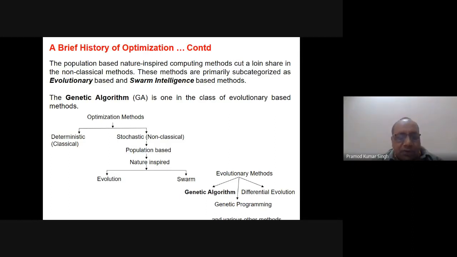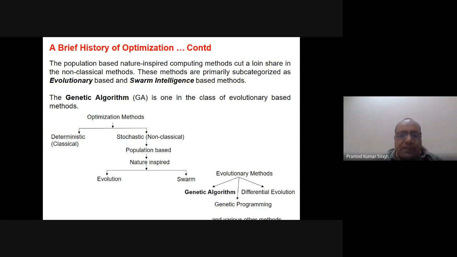In the population based, we have the nature-inspired algorithms, and these are usually categorized as evolutionary algorithms, which are based on nature's evolution principle. Another category is known as swarm intelligence based algorithms, which are based on the foraging behavior of species, that is, how they search for food. When we come to the evolutionary methods, we have genetic algorithms, differential evolution, genetic programming, and a lot of other methods. I have made NSGA2 bold because we will discuss it a little bit, and it belongs to the genetic algorithm category.